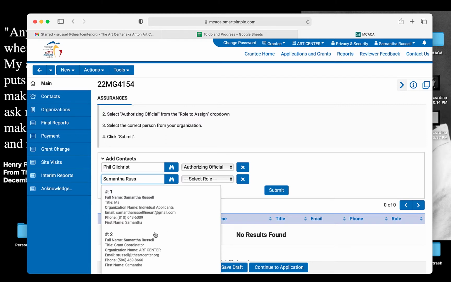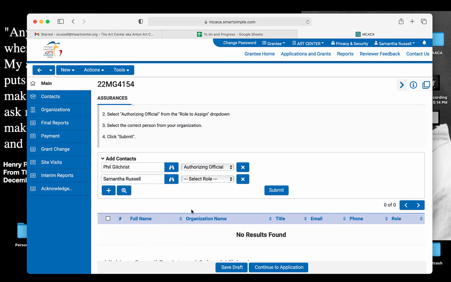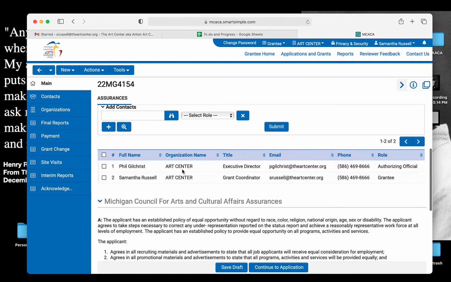selecting the right person. If you are a practicing artist, you can set up an individual applicant account so that you can apply for a professional or organization development grant if you would like to. You can also apply for this arts equipment grant as a teacher. It's two different systems, so make sure that you're selecting the right person. Here, my title on this one is grant coordinator. That's the one that I want because it's applying for this organization. And I'm selecting myself as a grantee. And then click submit. It populates in the form below.